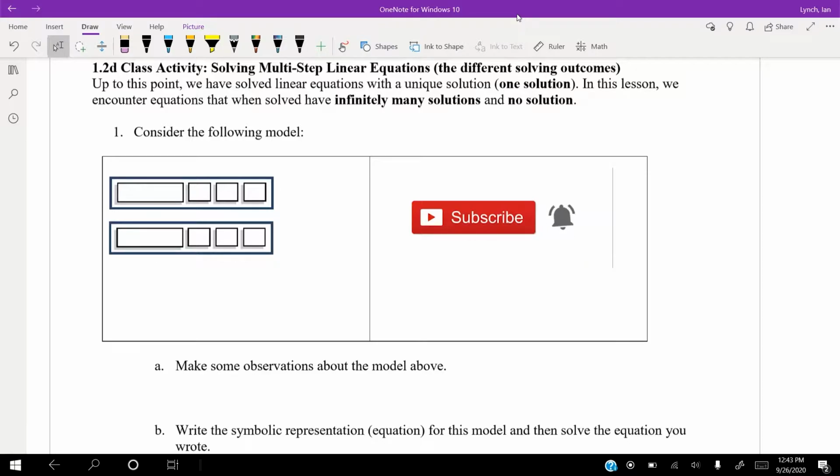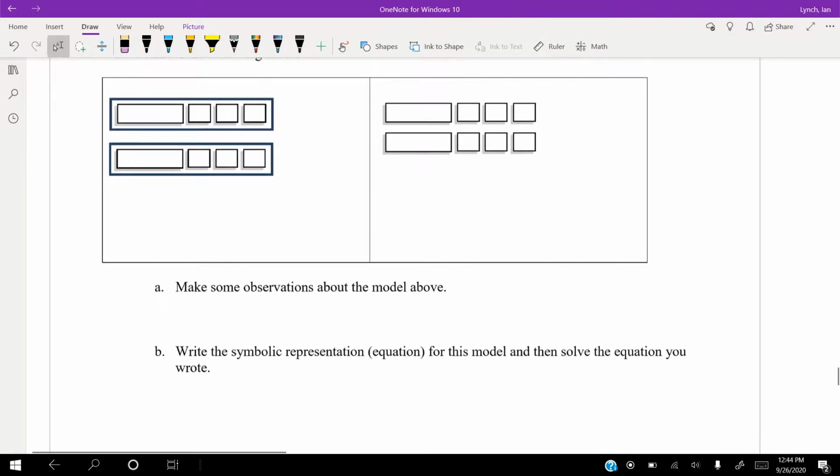Alright guys, I'm going to try and get this going so that we can see all of these and all the examples we want to see without making this a 30-minute video. So let's jump in. Consider the following model. Make some observations about it.